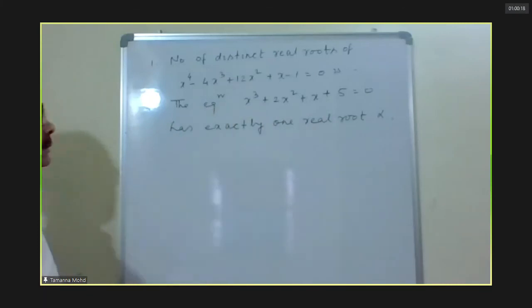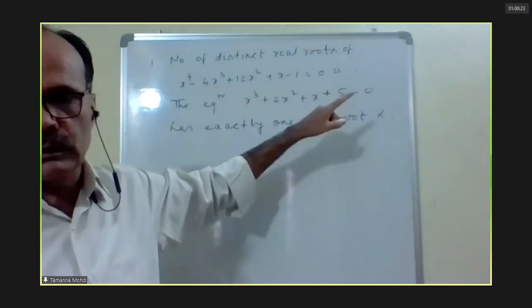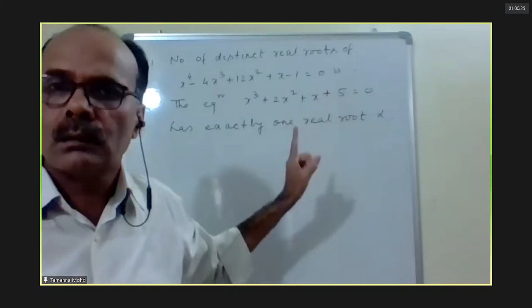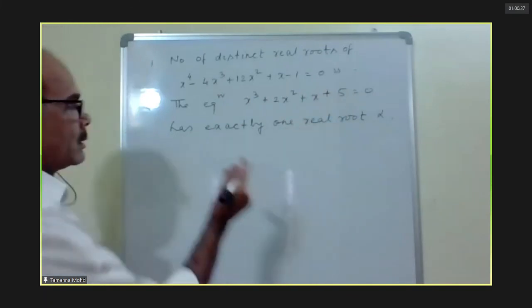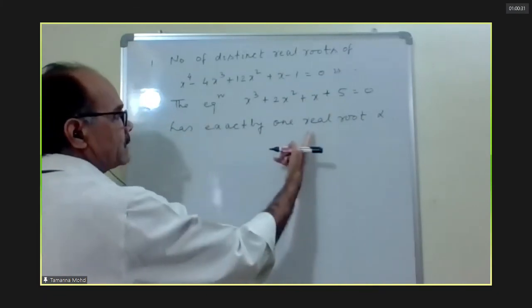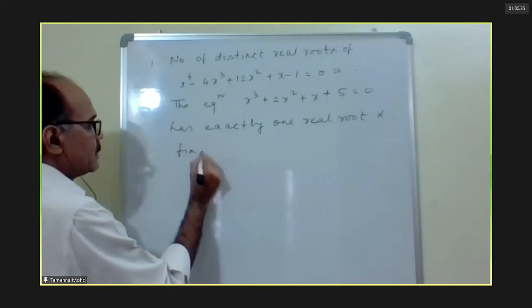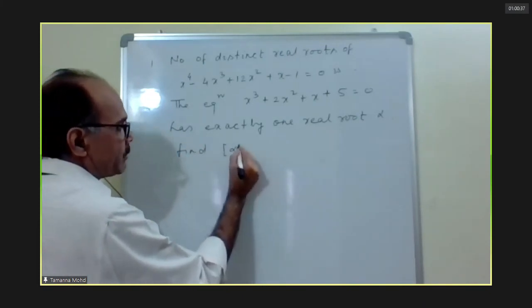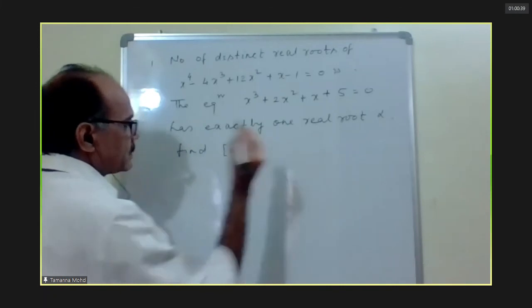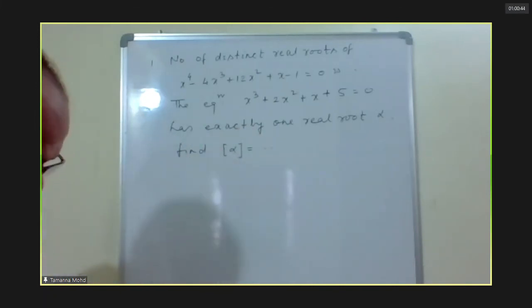Alpha. You have to plot the graph of this. From there, you can find it's cutting the real axis only once. And the equation has exactly 1 real root alpha; find the integral part of alpha. Just an extension part.